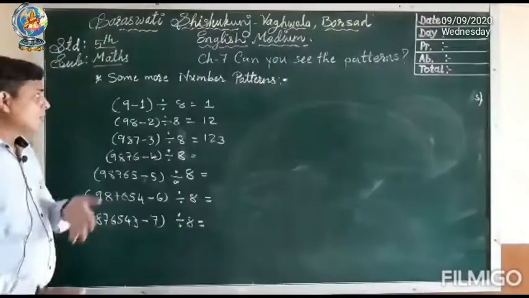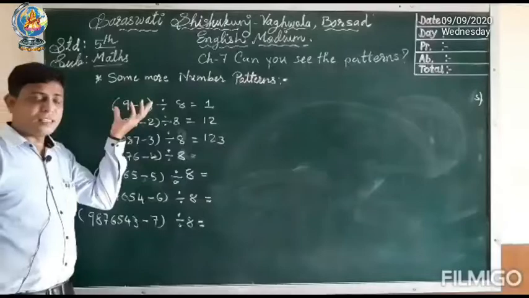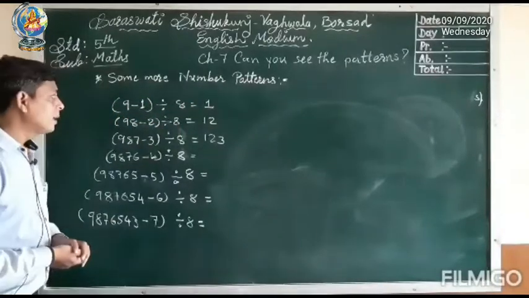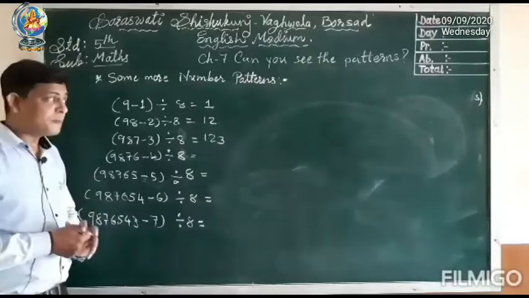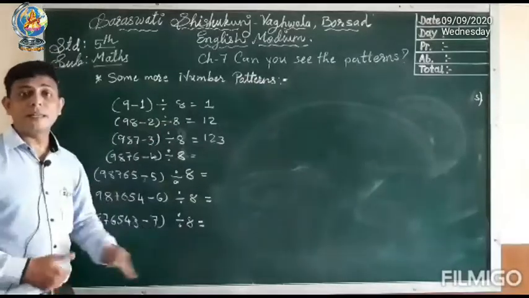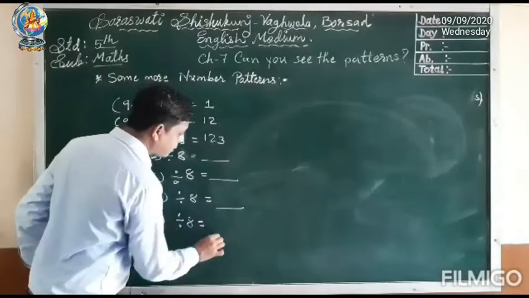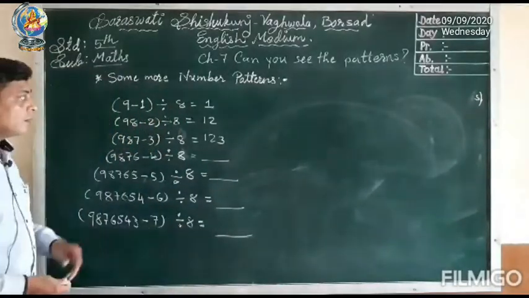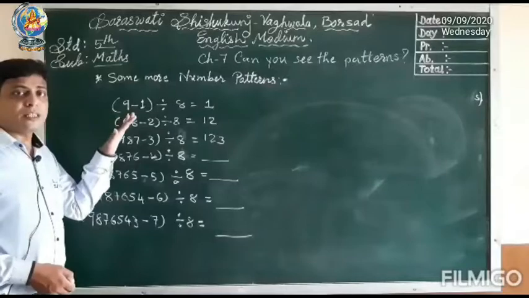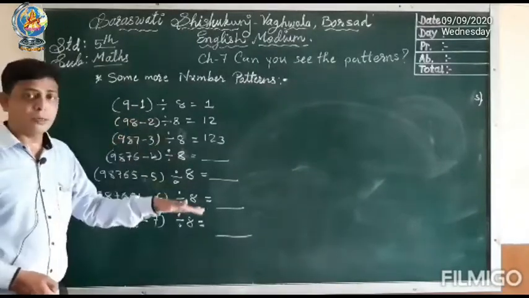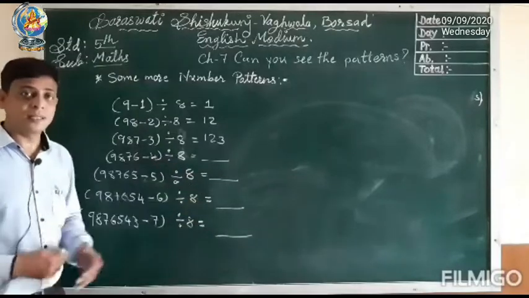Question number 2. Here a pattern is given: 9 minus 1 divided by 8 is equal to 1. In this pattern we have to complete the remaining blanks. By looking at this pattern we have to understand it first, and after that we have to fill up the blanks.